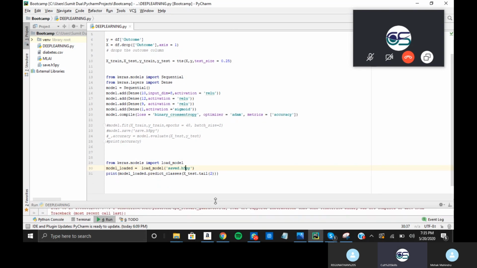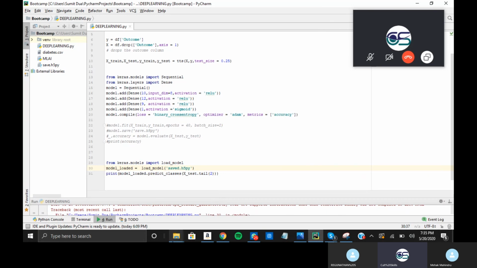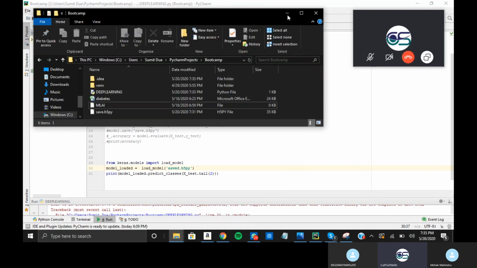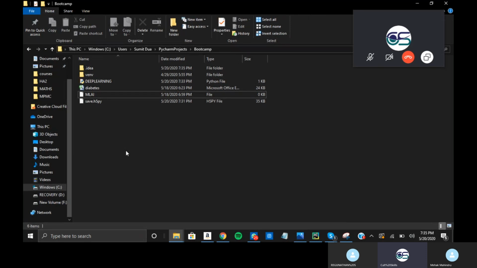Great. So where you have saved, show me the file where it is stored. Okay, your file name is save.h5py and you are calling saved.h5py.